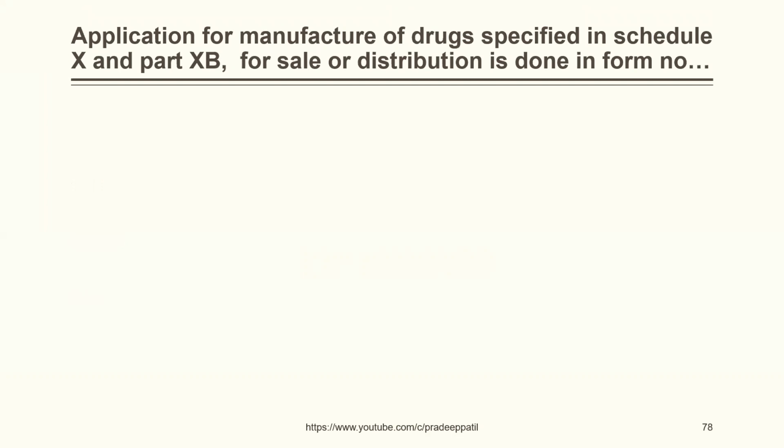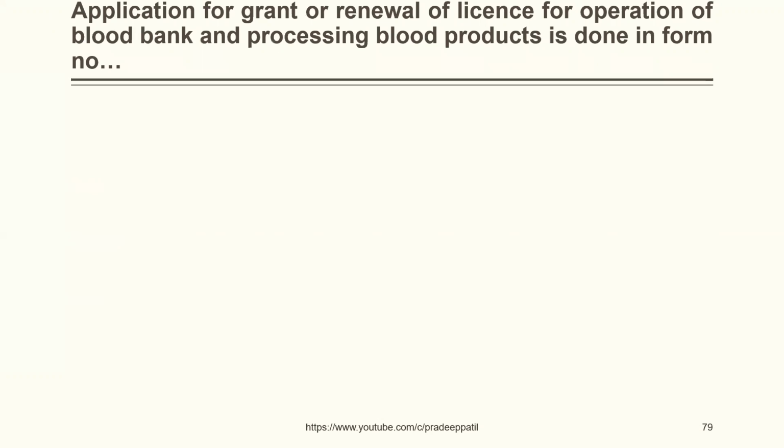Application for manufacture of drugs specified in Schedule X and Part XB for sale or distribution is done in form number 20, 24, 24F, 27. The correct answer is 24F. Application for grant or renewal of license for operation of blood bank and processing blood components of products is done in form number 25, 27D, 24F, 27C. The correct answer is 27C.